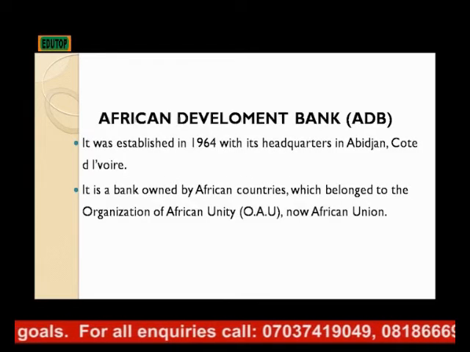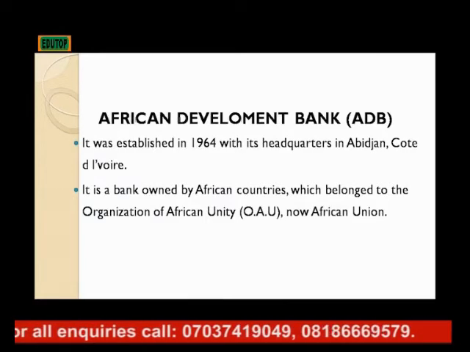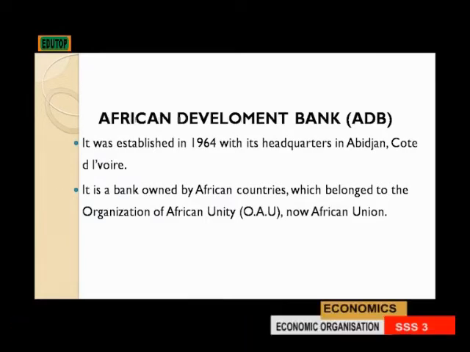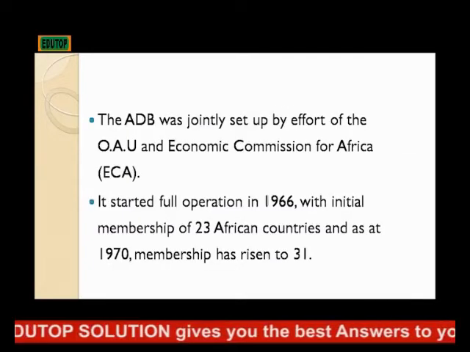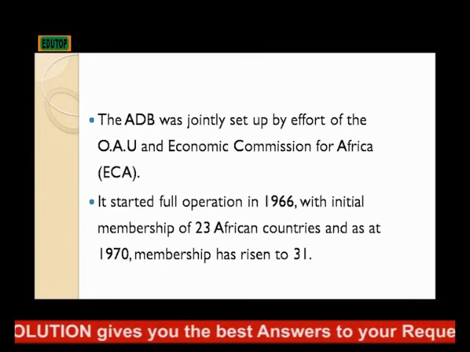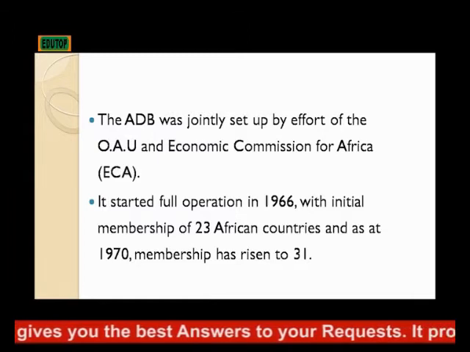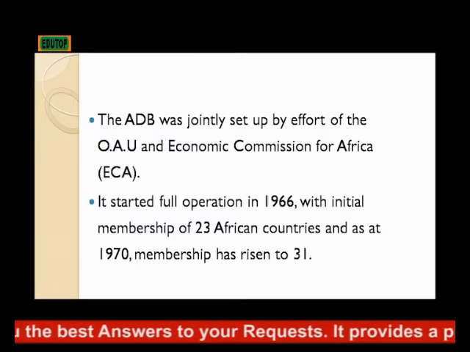Another economic organization that we have is the African Development Bank. It was established in 1964 with its headquarters in Abidjan in Côte d'Ivoire. It is a bank owned by African countries which belong to the Organization of African Unity, called OAU, now called the African Union. The ADB was jointly set up by the effort of the OAU and the Economic Commission for Africa, called ECA.